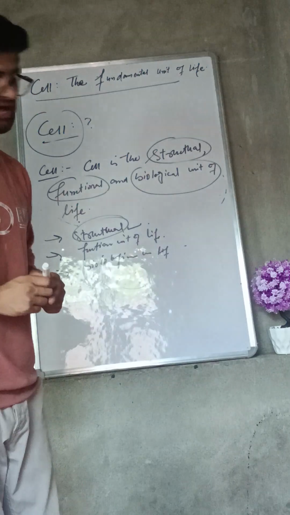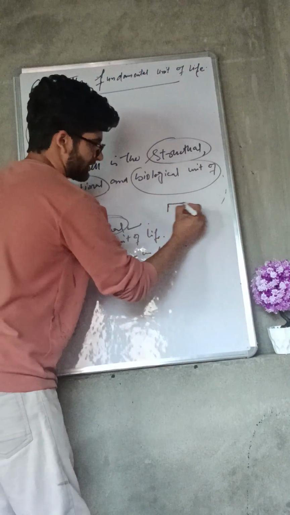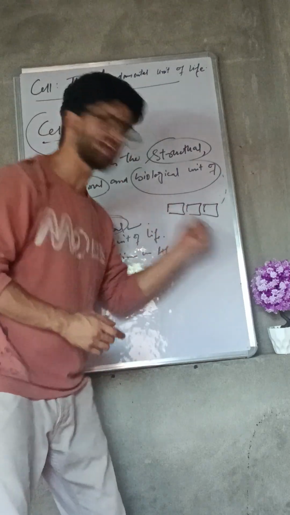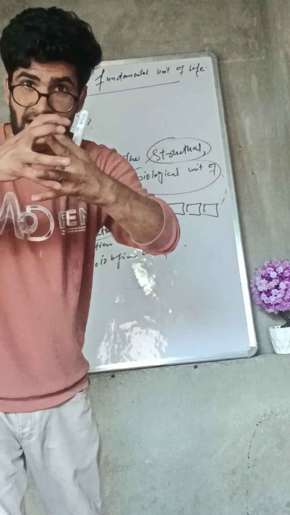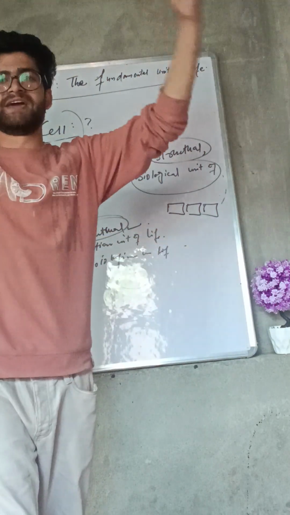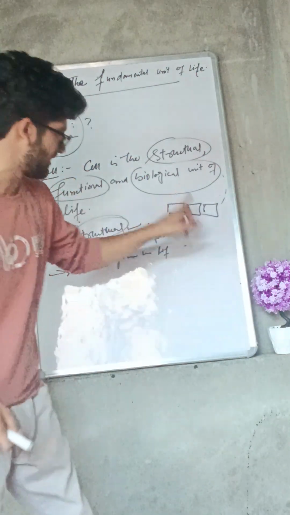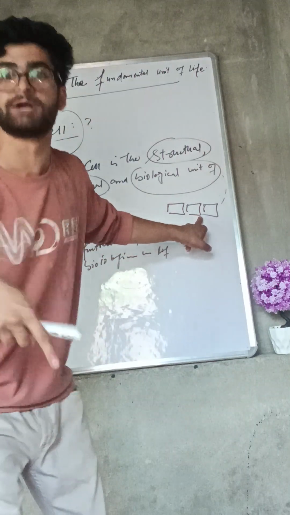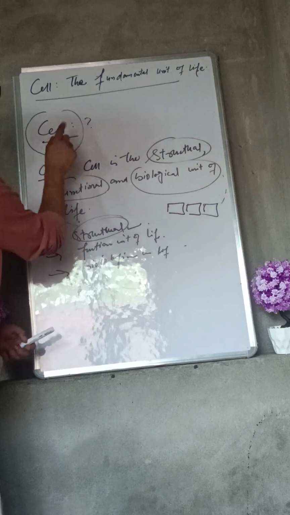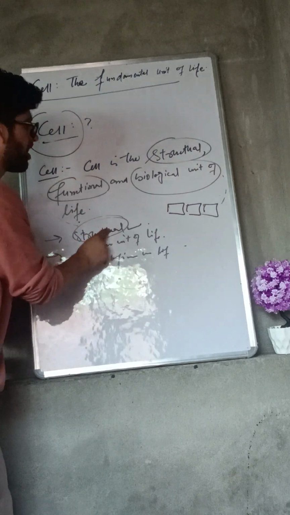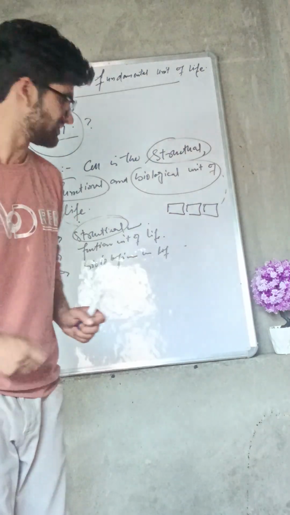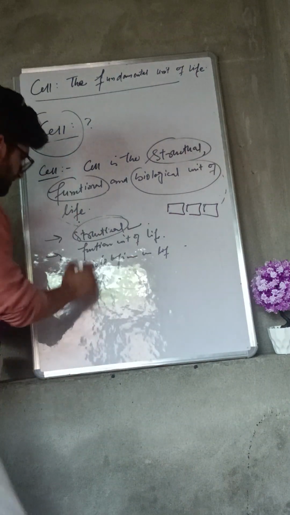I can give you another example. If we have a lot of bricks, when we combine these bricks, they form a big house. It means that these bricks are the structural unit of a house. In the same way, these cells are the structural unit of an organism. And sir, what is the functional unit of life?